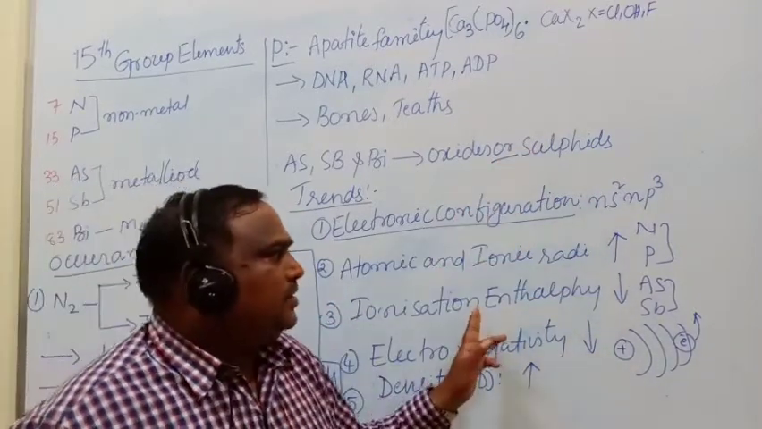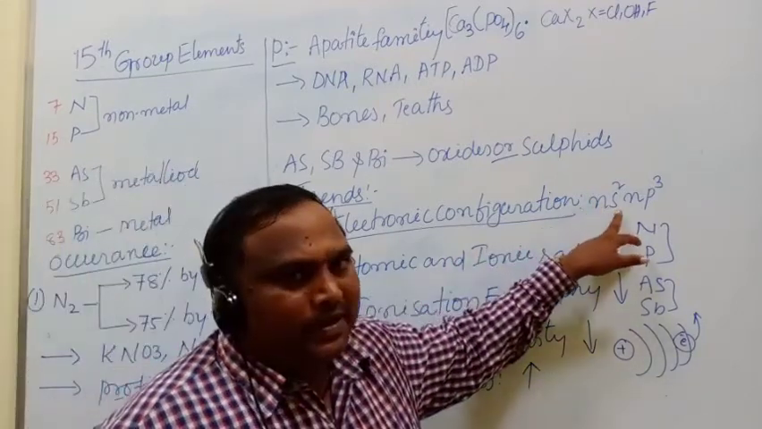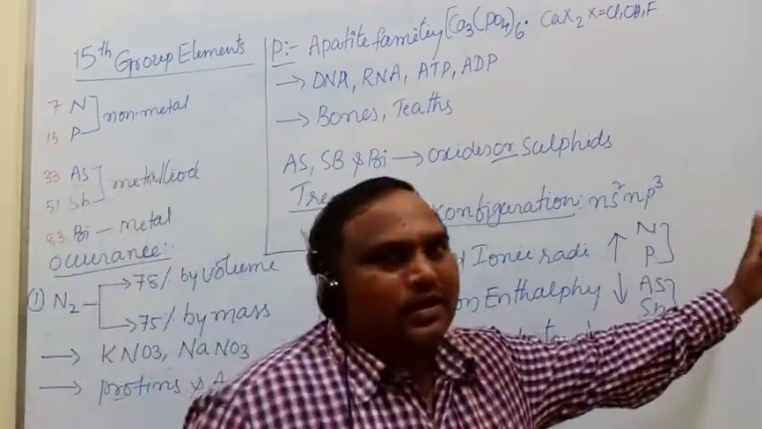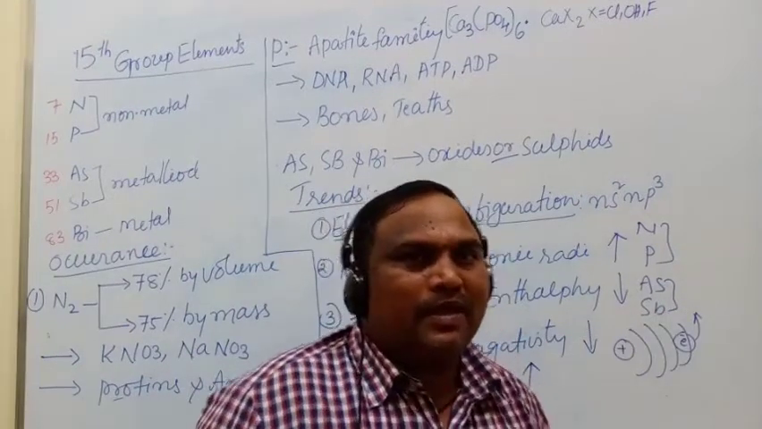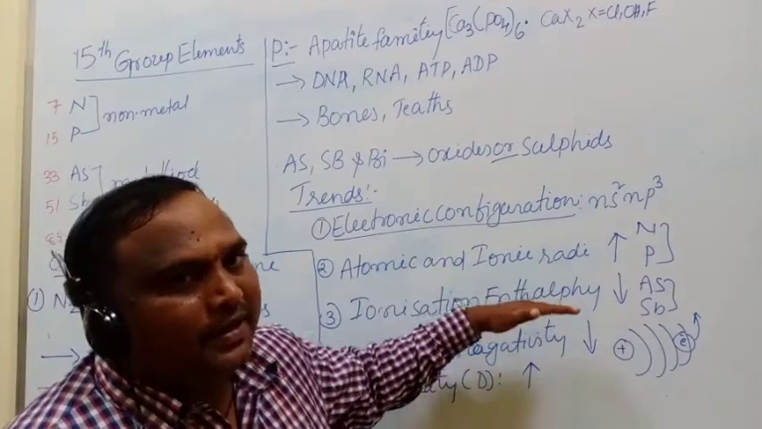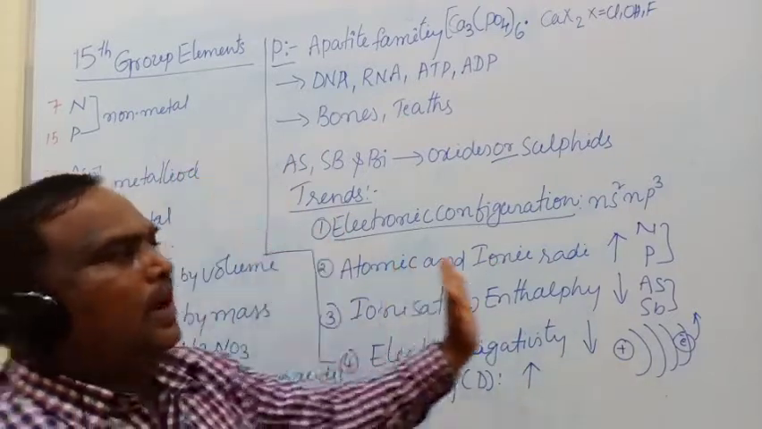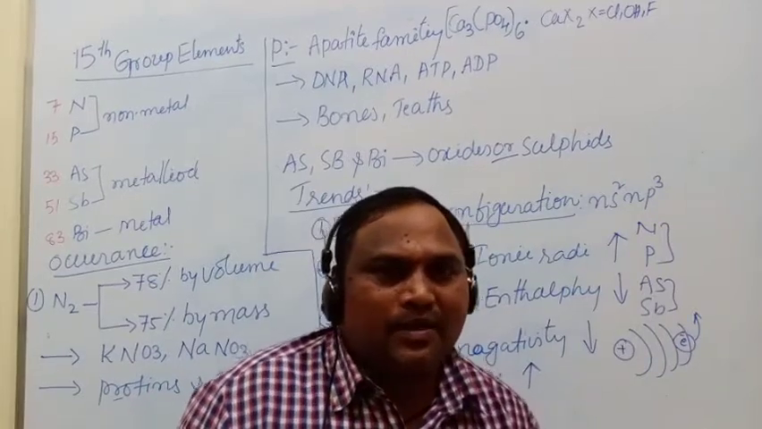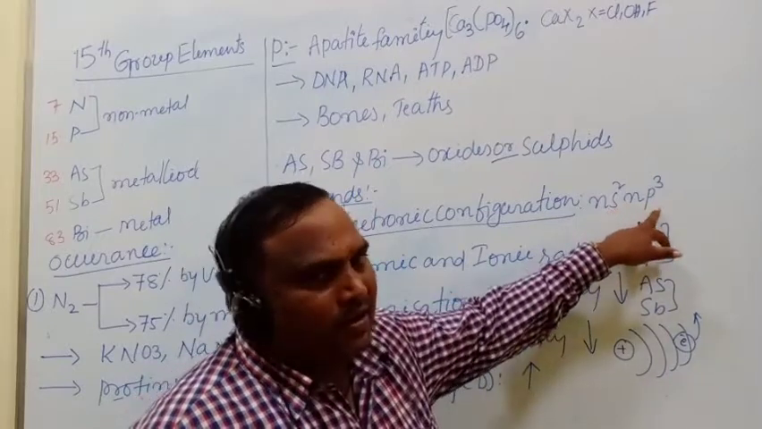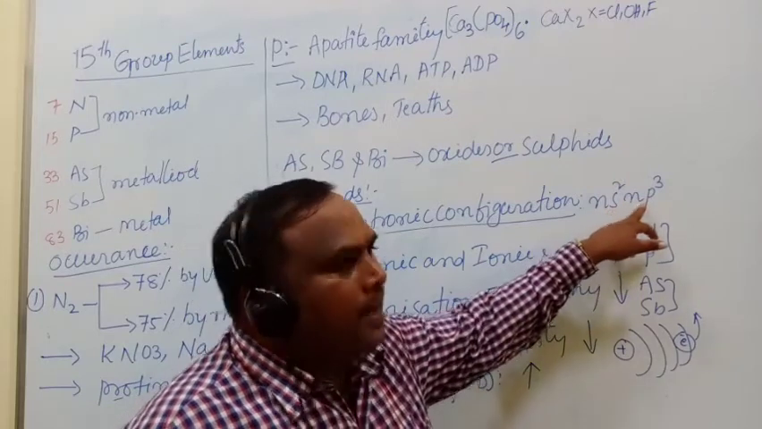A very important question: the ionization enthalpy of the 15th group elements is much greater compared to the 14th group and 16th group elements. What could be the answer? The answer is due to the more stable electron configuration, that is ns2 np3.